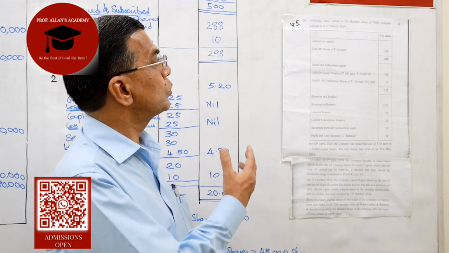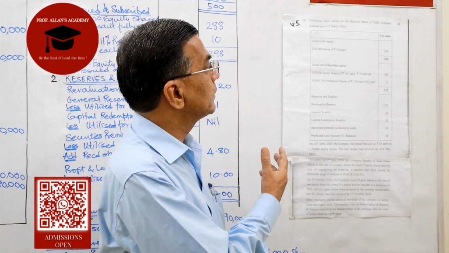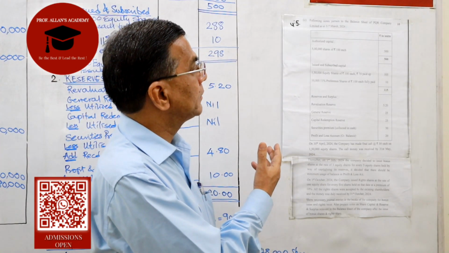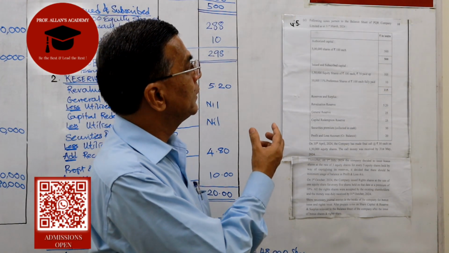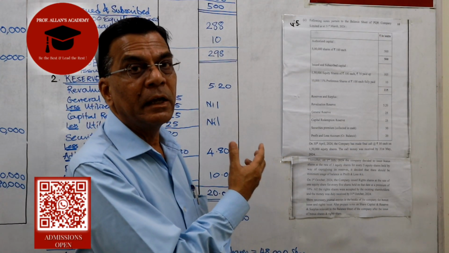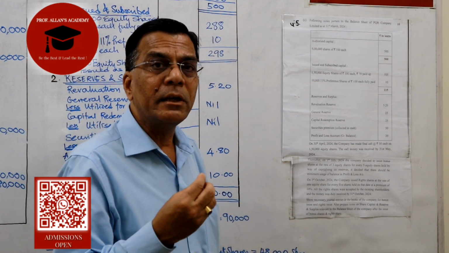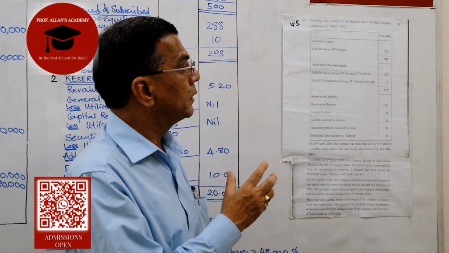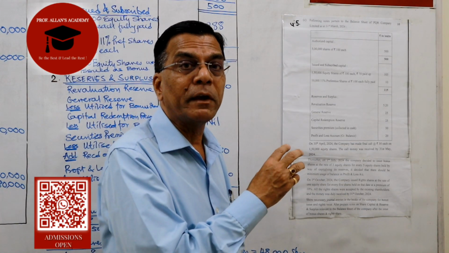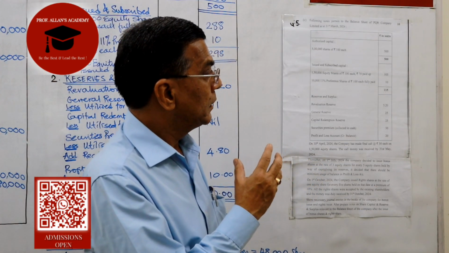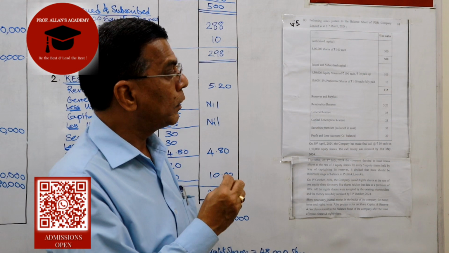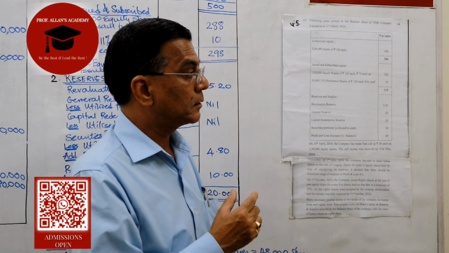We now move on to question number 5C of the CA Foundation course held in May 2025. This particular question is related to issue of shares, but it's a very comprehensive problem because it's a combination of issue of shares, it involves issue of bonus shares, and it also involves issue of right shares.